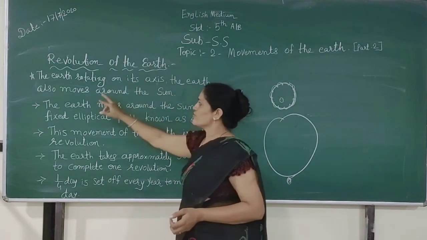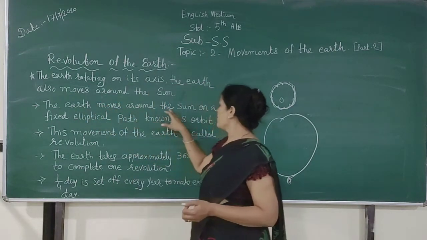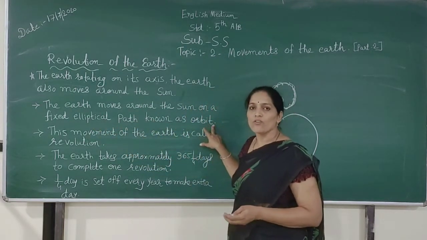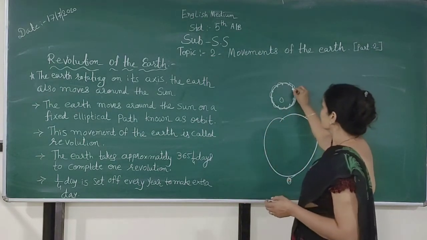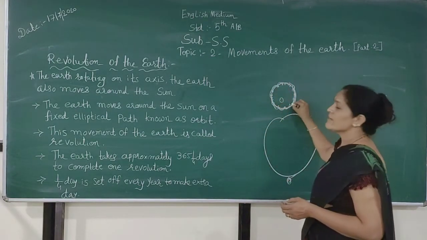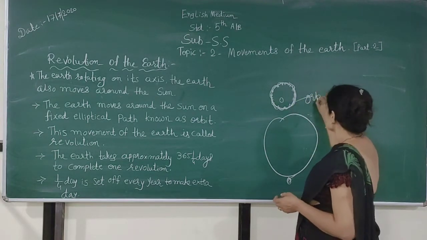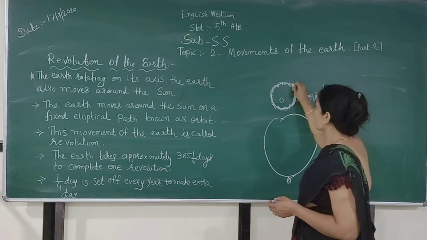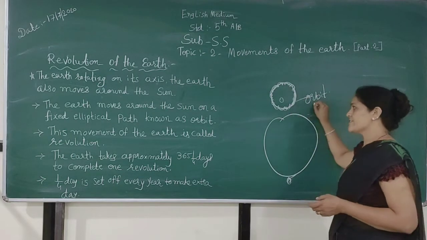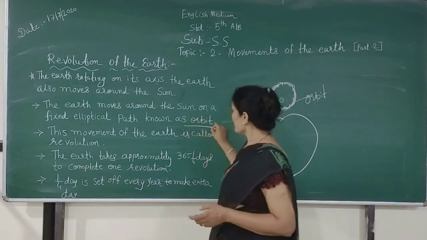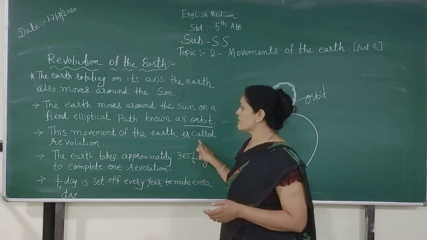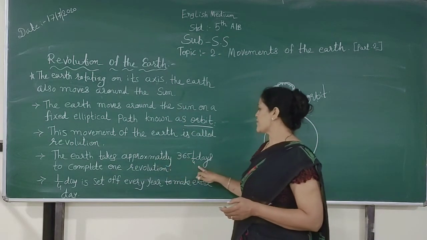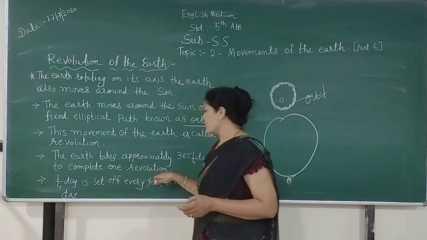The earth moves around the sun on a fixed elliptical path known as an orbit. What is the meaning of orbit? Orbit means the fixed path in which the earth moves around the sun. This movement of the earth is called revolution. The earth takes approximately 364 days to complete one revolution.